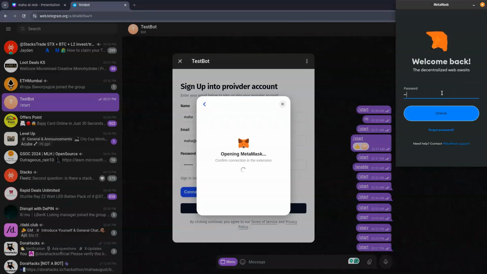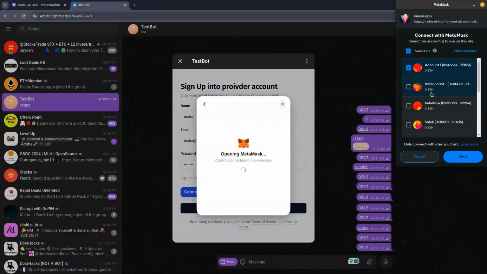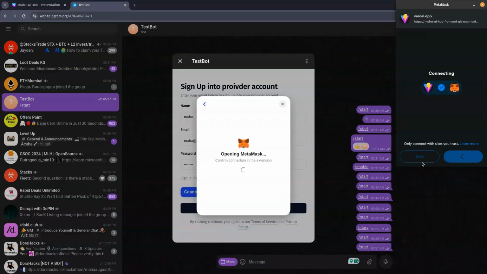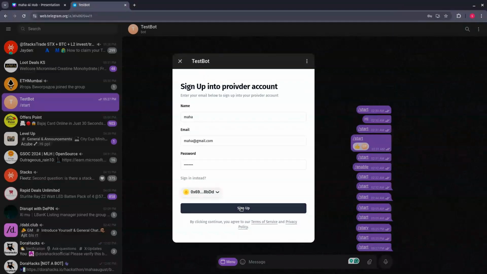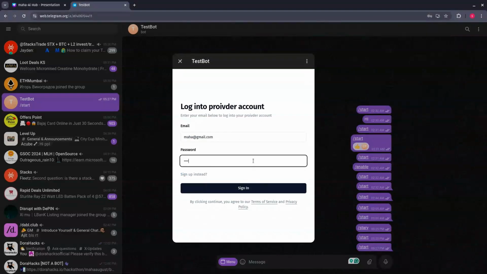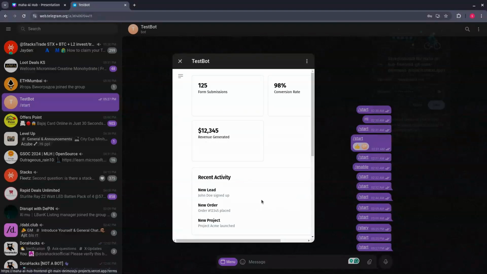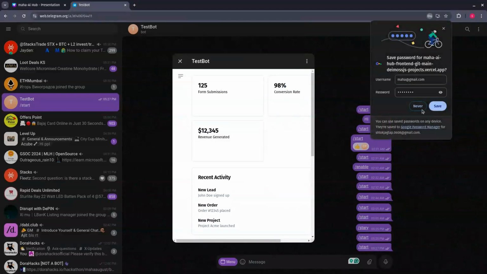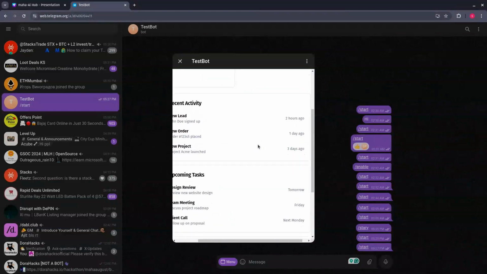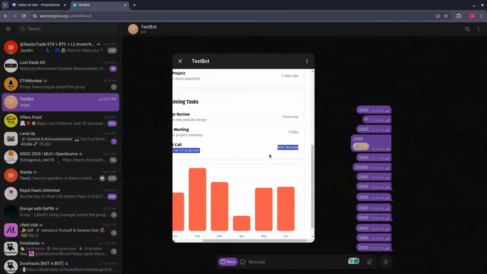Now, as you can see, we are connected to MetaMask. We just connect an account. This is the account which we will connect to our application, and just sign up. Once we are signed up, we'll log in with this mail. Let's wait for the login. Yeah, as you can see, this is the dashboard of our page. The users can just access the daily recent activities that he has created, and this is the dashboard where he can easily get the daily updates.